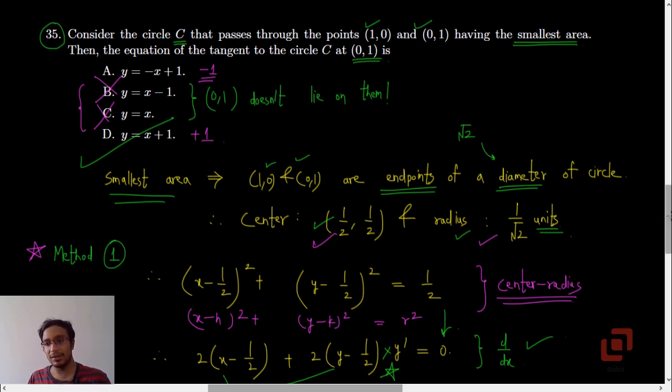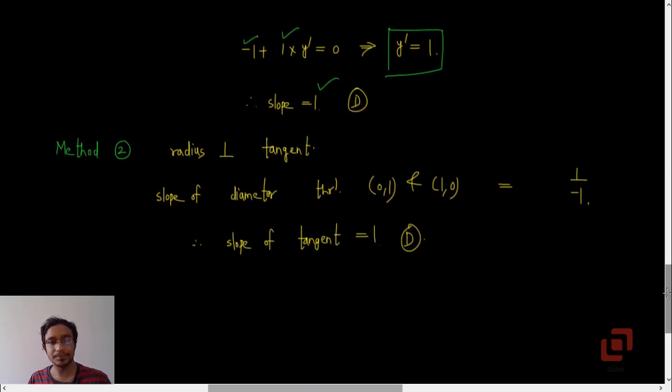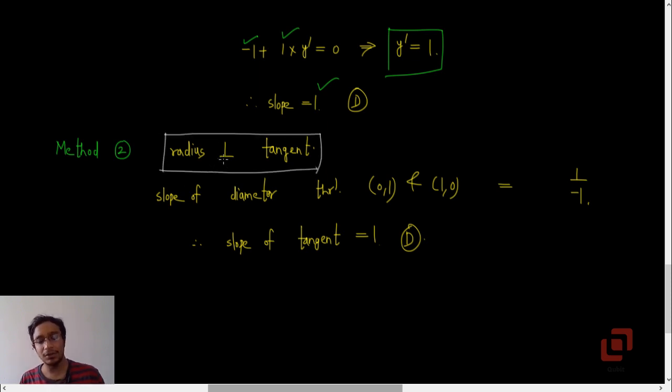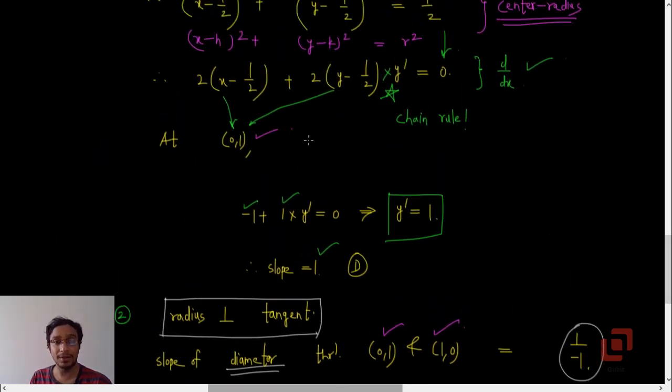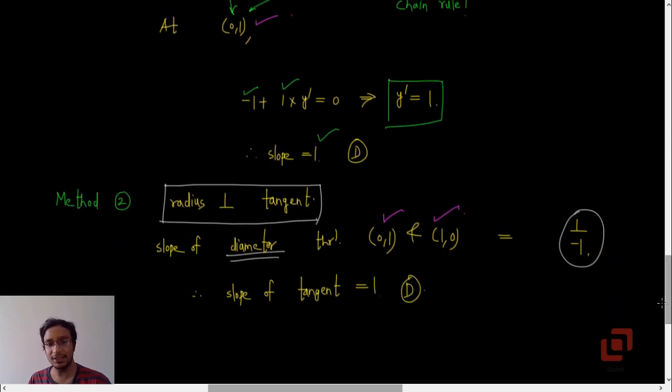Now how to find it without using the calculus method? It's simple. You need to recall the fact that radius is perpendicular to tangent. This is what you learn in school. And can we find the slope of the diameter? Yes, slope of the diameter through (0, 1) and (1, 0) is (y2 − y1)/(x2 − x1), which is −1. They are asking us to find the slope of the tangent at one of these points. I think it is (1, 0). Oh, sorry, it is (0, 1). But that doesn't matter because these tangents will be parallel to each other.